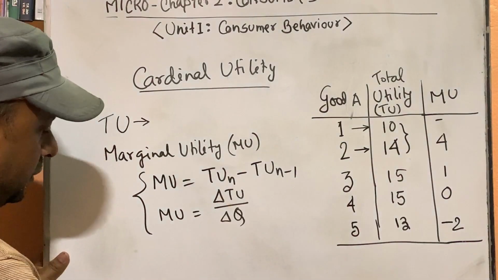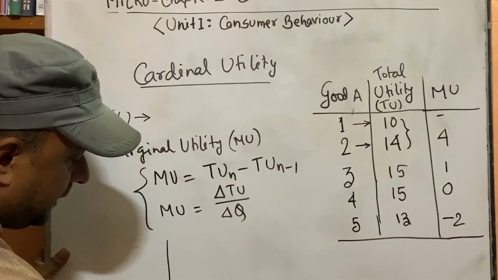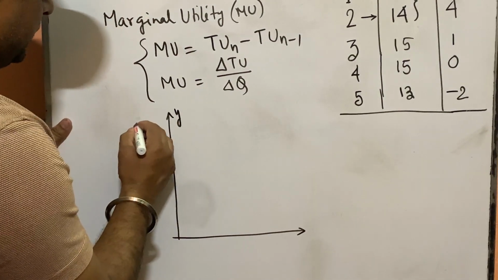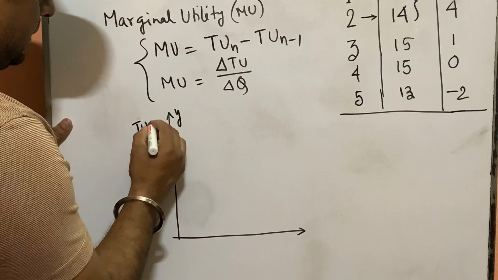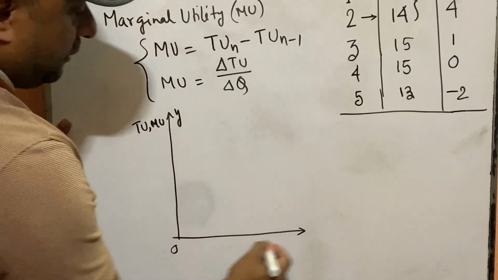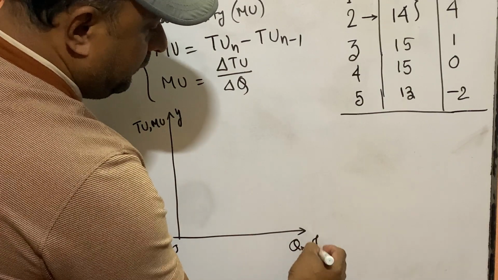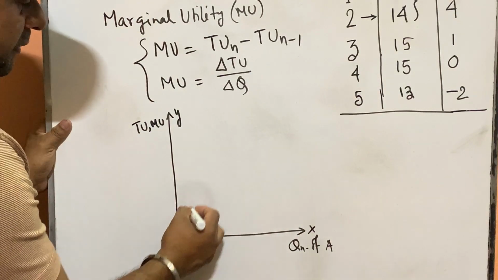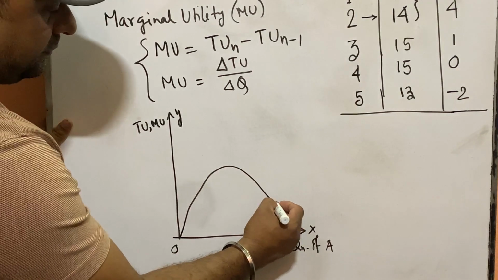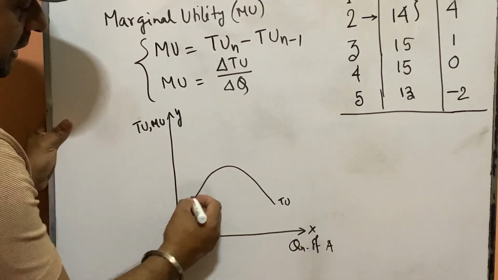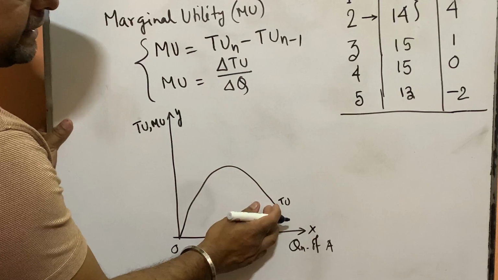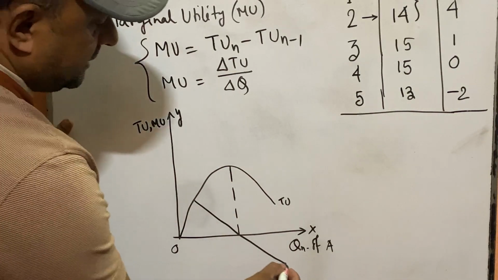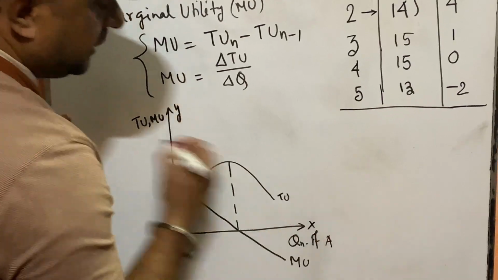So if we plot it on graph paper, we will get this type of graph. Here we are measuring utility, total utility and marginal utility. Here we are measuring quantity of good A. So this is the shape of our total utility curve. Total utility first increases, then after decreases. Marginal utility decreases continuously like that. This is the shape of our marginal utility curve.